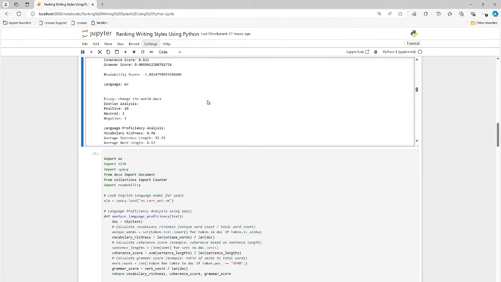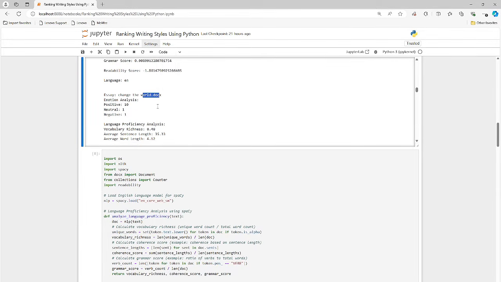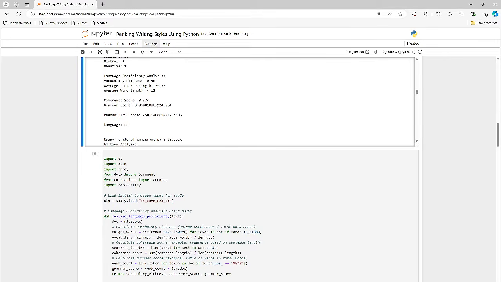Okay, let's look at the next one. This is the identifier right here: Change the World. This guy wants to change the world. Congrats, good luck with all that. So emotion analysis, positive 1, neutral 1, negative 1. So a very positive essay. Vocabulary 0.48, then average sentence and average word length. Okay, that's great. Grammar score 0.90.